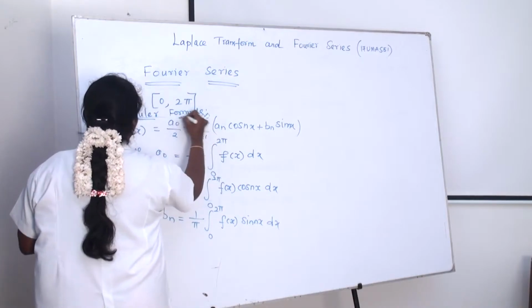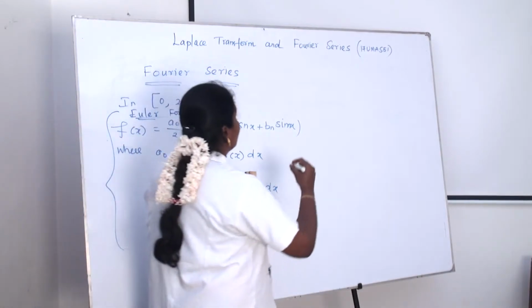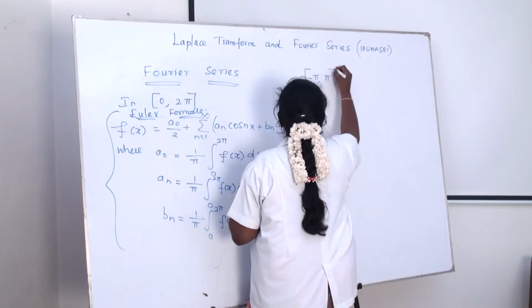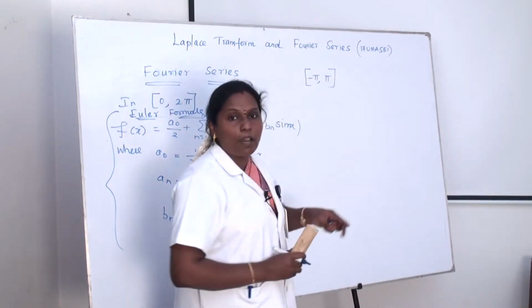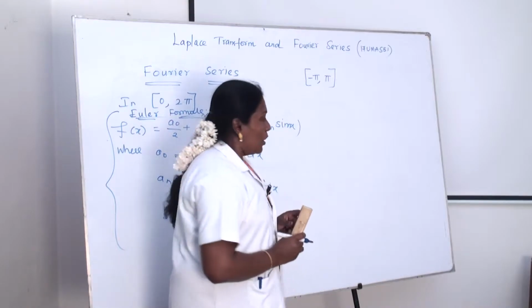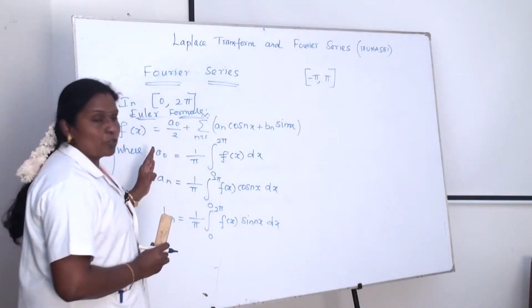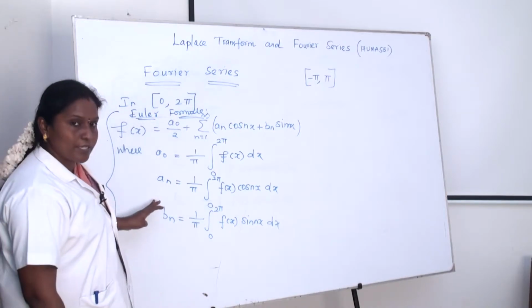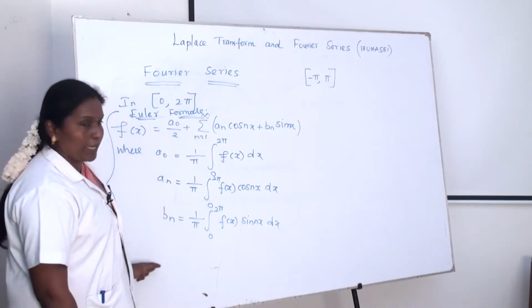The next one, we consider another limit. That limit is minus pi to pi, the closed interval minus pi to pi. In the interval 0 to 2 pi, we have to find all the constants, all the Fourier coefficients: a naught, a n, b n.